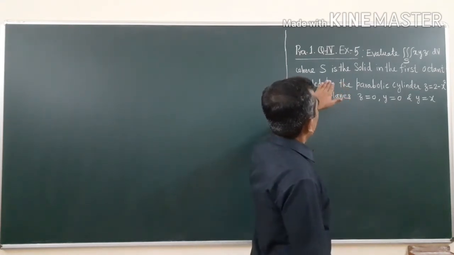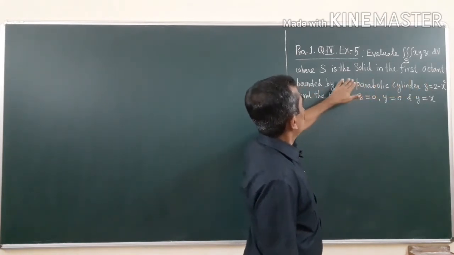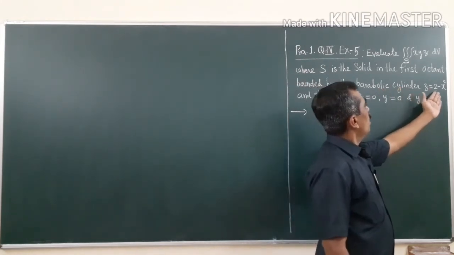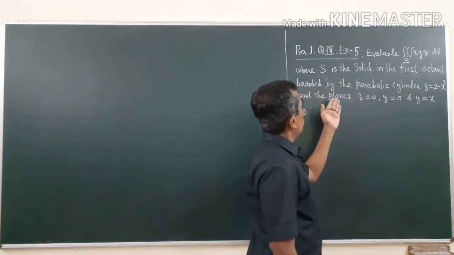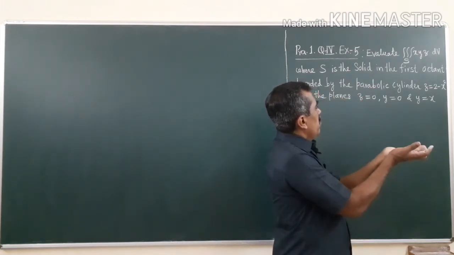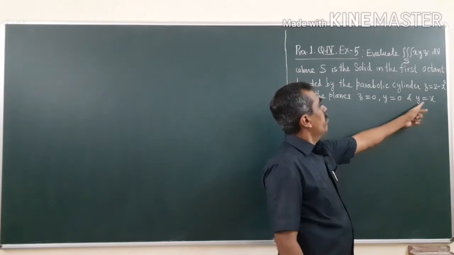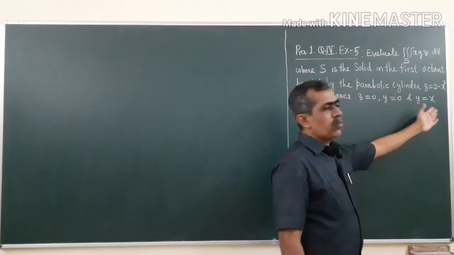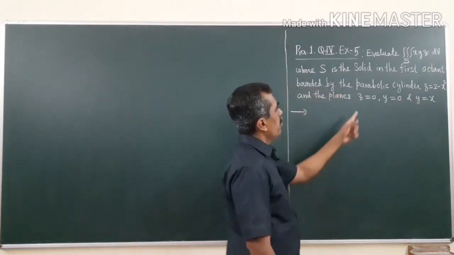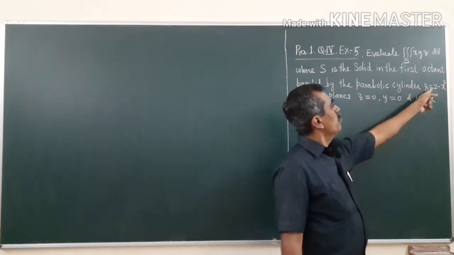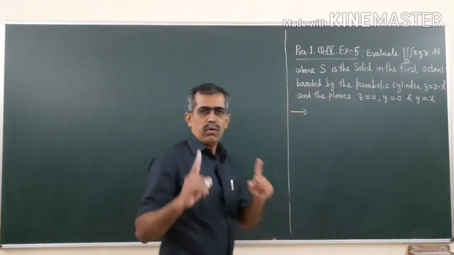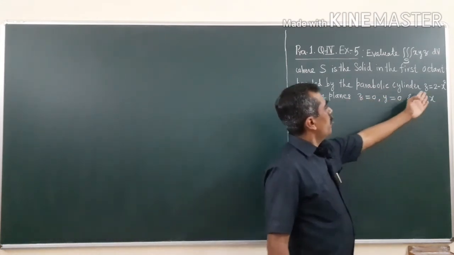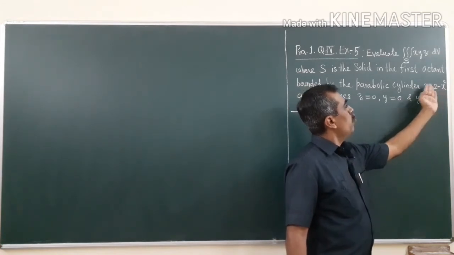So it is the solid bounded in the first octant, bounded by the parabolic cylinder z is equal to 2 minus x square, and the planes z is equal to 0, meaning the xy plane, then y is equal to 0, y is equal to x. So you have here the limits of y running from 0 to y is equal to x. You have the limit of z running from 0 to z is equal to 2 minus x square. Now you have to find the limits of x.